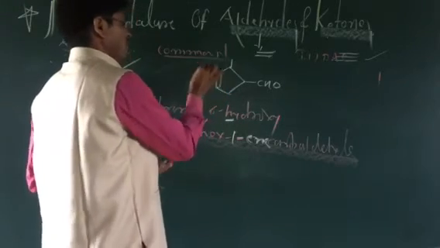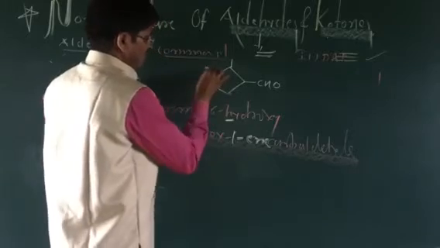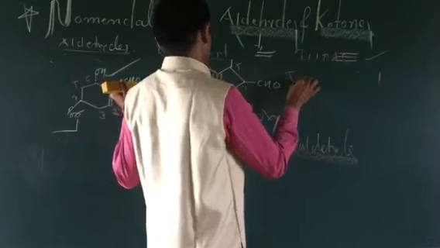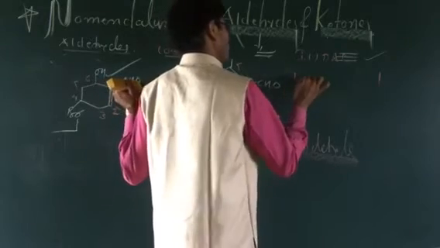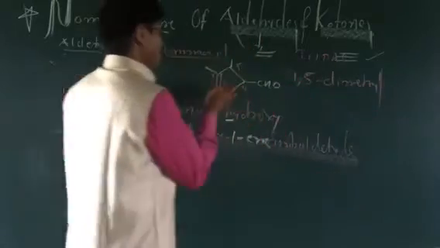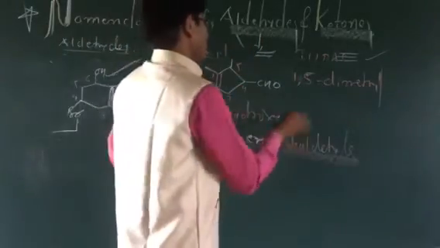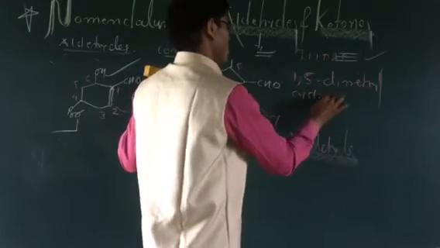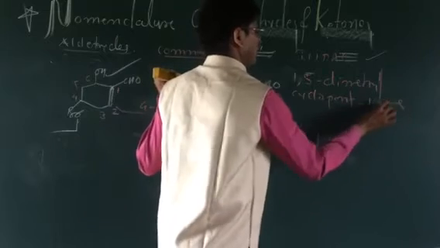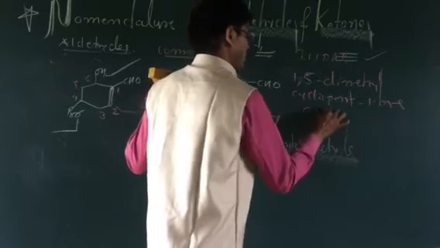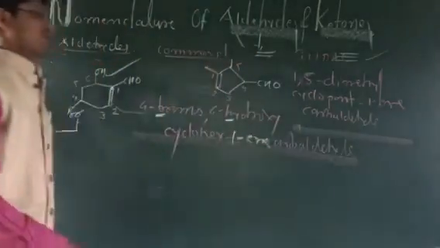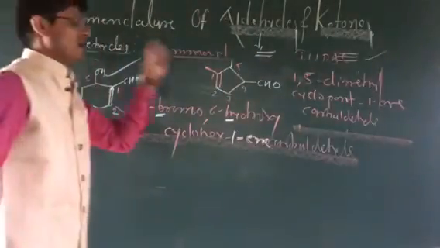Okay, where do we start numbering from? You can start numbering from here: 1, 2, 3, 4, 5. What will we say? 1,5-dimethyl is the name. So that is nothing but 1,5-dimethylcyclopent-1-ene carbaldehyde. So these are examples of such types of compounds, the aldehyde compounds.